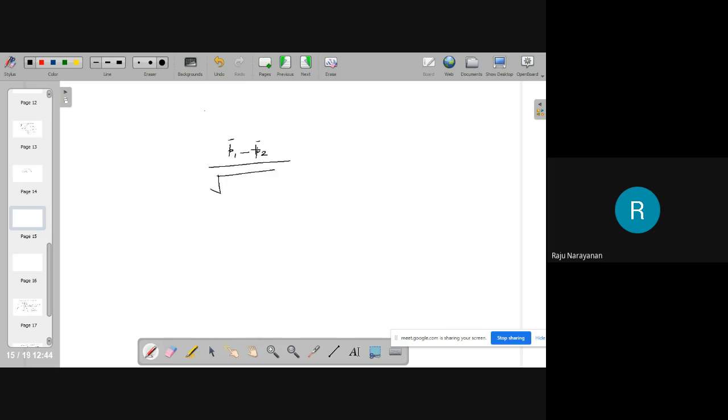Z is P1 bar minus P2 bar divided by root of P bar into 1 minus P bar into 1 by N1 plus 1 by N2. What is this P bar? The combined proportion. P1 bar is x1 by N1.